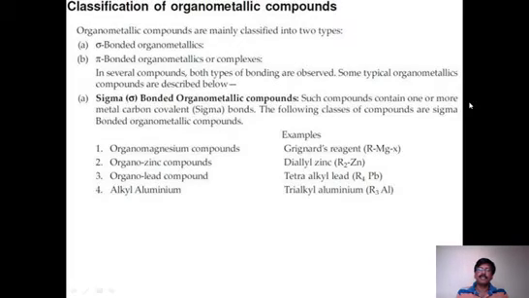So sigma type bonding is expected in these compounds, where the electropositivity of the metal and carbon is nearly the same. That's why it gives a covalent type of bonding. Ionic bonding formation is based on the difference in electronegativity. If the metal is more electropositive, it gives ionic bonding.